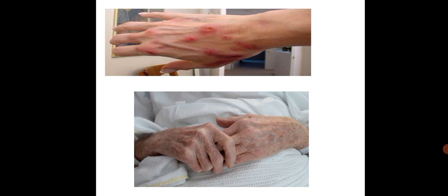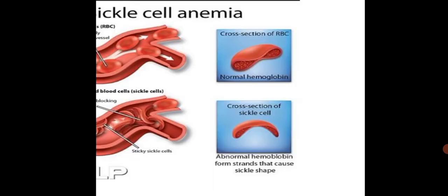The next picture shows anemia of red blood cells, sickle cell anemia. The two structures: first, a cross section of RBC with normal hemoglobin; second, a cross section of sickle cell with abnormal hemoglobin that has a sickle shape.